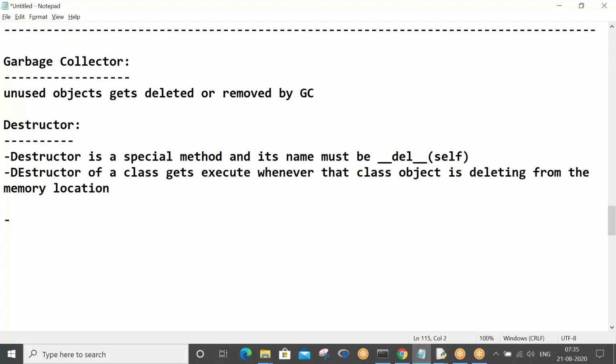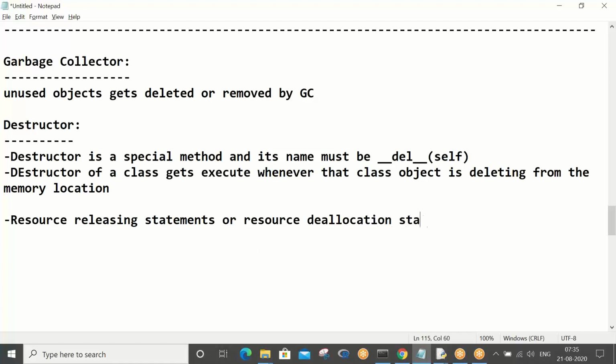Okay, so basically where we use destructor: resource releasing statements or resource deallocation statements are basically recommended to put in the destructor.